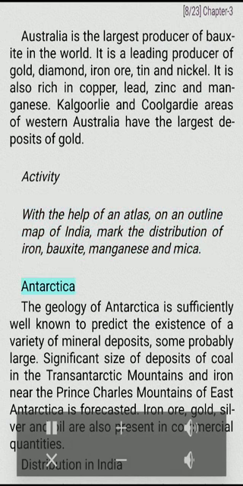Antarctica. The geology of Antarctica is sufficiently well known to predict the existence of a variety of mineral deposits, some probably large. Significant size of deposits of coal in the Transantarctic Mountains and iron near the Prince Charles Mountains of East Antarctica is forecasted. Iron ore, gold, silver and oil are also present in commercial quantities.